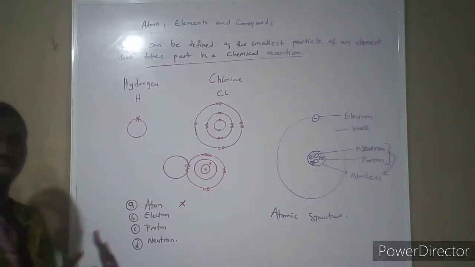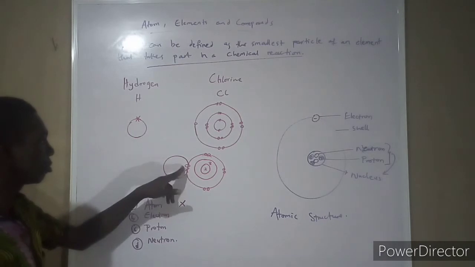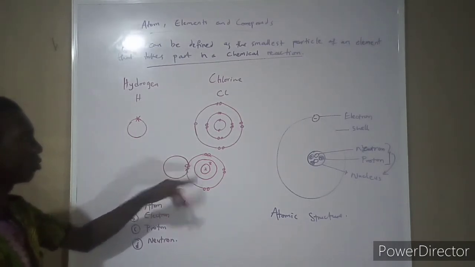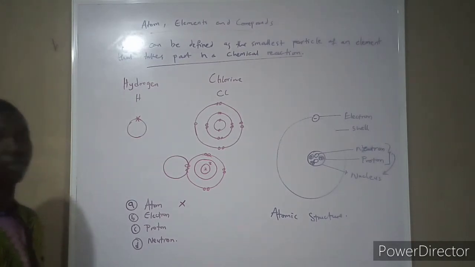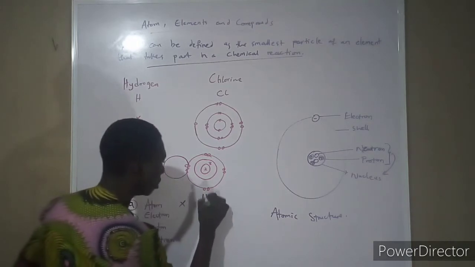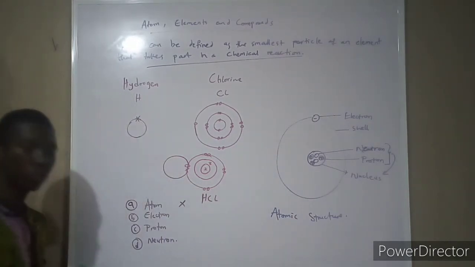Okay, how about us sharing it? So your 2 will be complete, you'll be stable, and my 8 will also be complete in the atmosphere. Ours will be stable. It's actually a negotiation that happened between them, and they both agreed and they came together to become what? HCl. Now I want you to notice something there.